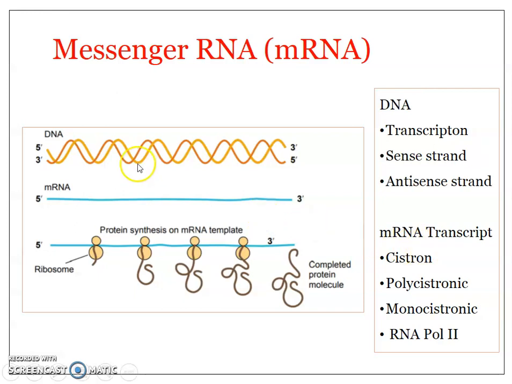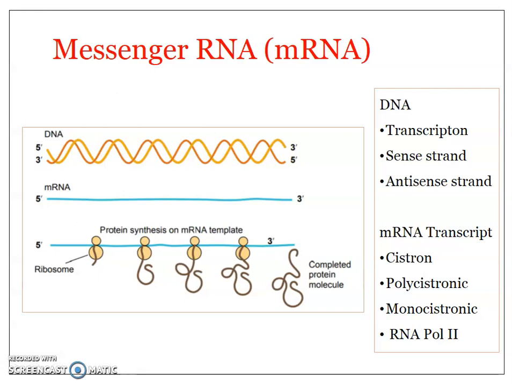Just like what happens with the transcriptome, that only a part of the DNA is getting transcribed at a time, similarly, the specific part of the mRNA that contains the information for protein synthesis is known as a cistron. It is not that the complete mRNA contains information for protein synthesis.